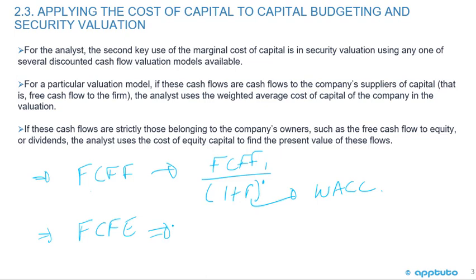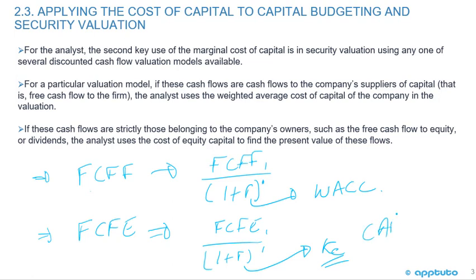But if I'm looking at the free cash flow to equity in period 1, and I'm discounting back 1 plus R to the 1, this cost is the cost of equity, okay? And sometimes the required return to equity, sometimes we use the CAPM to do that, which is the risk-free rate plus the beta times the return to the market minus the risk-free rate. Cost of equity, when we're looking at free cash flows to equity, weighted average cost of capital when we're looking at the free cash flows to the firm.